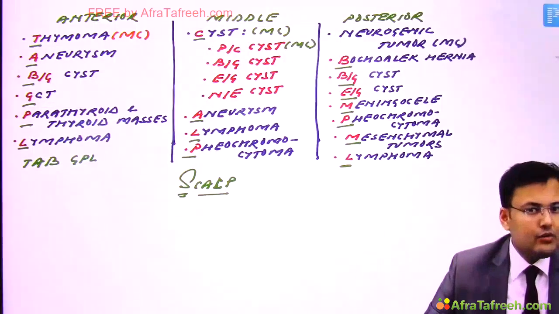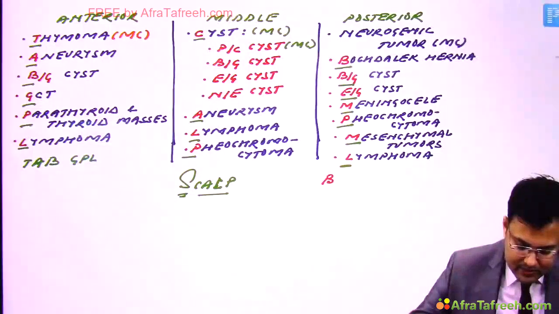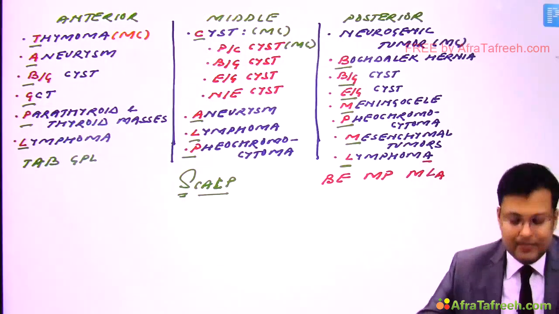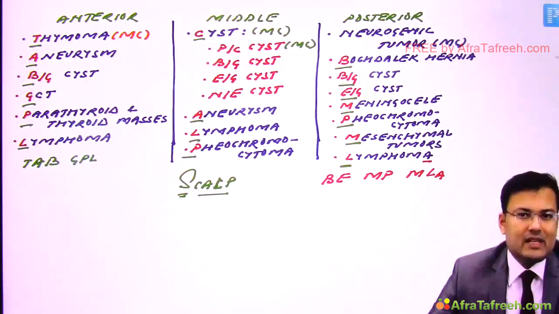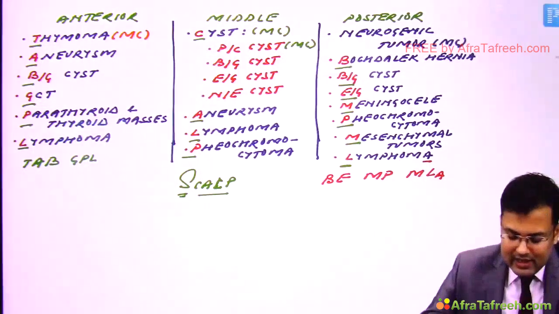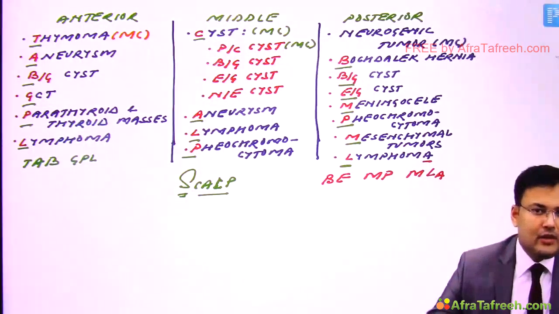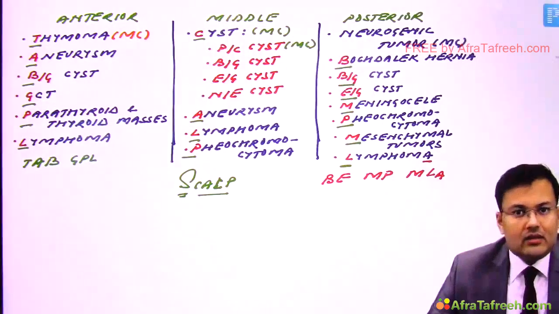You will remember neurogenic tumors, and for the rest the mnemonic is BEMPMLA. Clear? So BEMPMLA. B means bronchogenic cyst, Bochdalek hernia. E means enterogenous cyst. M means meningocele. P, pheochromocytoma. M, mesenchymal tumor, and LA, that is lymphoma. So if you want to enjoy life, you should become MP or MLA. So BEMPMLA. So these are the distribution.